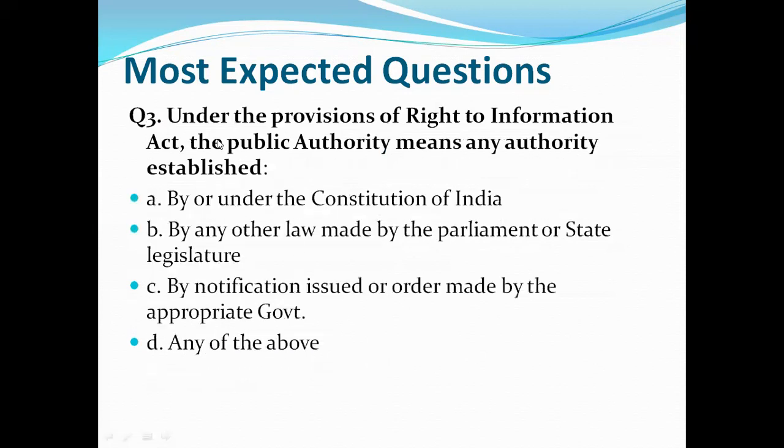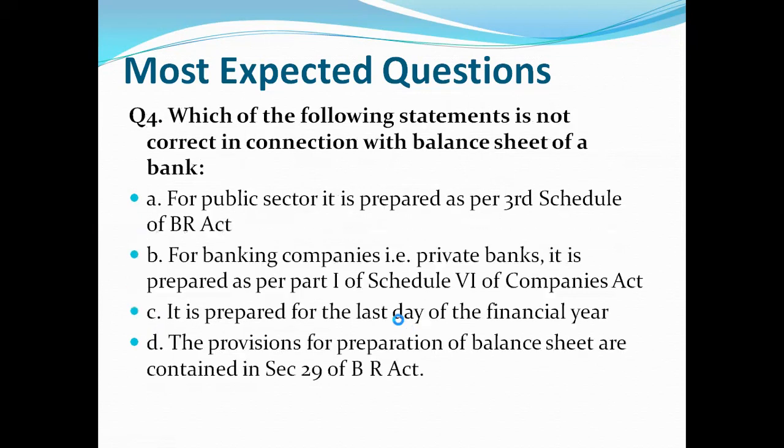Question number 3. Under the provisions of Right to Information Act, the public authority means any authority established A. By or under the Constitution of India, B. By any other law made by the Parliament or state legislature, C. By notification issued or order made by the appropriate government, D. Any of the above. So let's see what is the correct answer. And the correct answer is D. Any of the above. Let's move to question number 4.